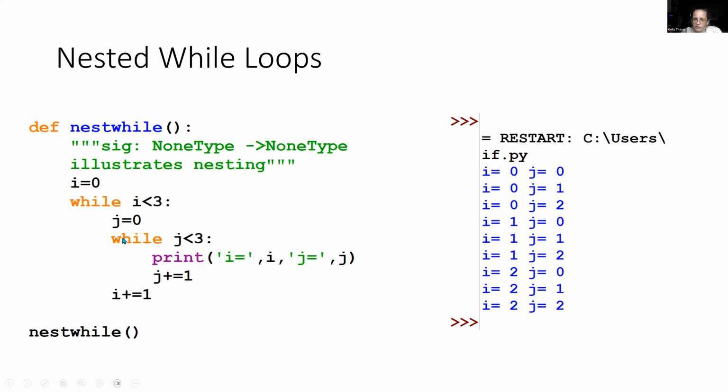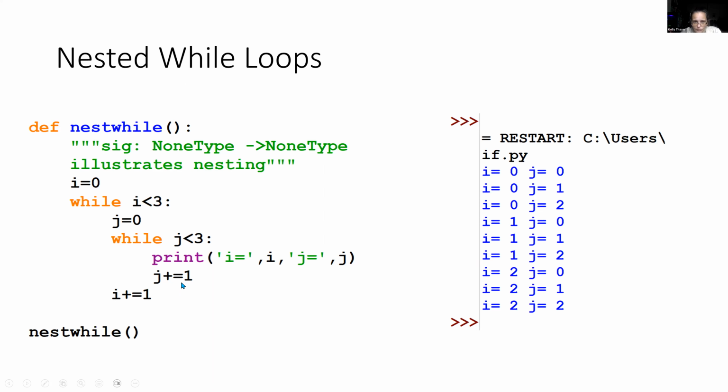Has i changed? No, it hasn't, because the flow has not gone down to i. So it goes back to while j is less than 3. Now j is 1 and i remains at 0, so when we print i and j, we get 0 and 1. j increments another and up to the top, so we'll print 0 and 2. When j is 2, we get j plus equals 1, so j is 3, and j is no longer less than 3.